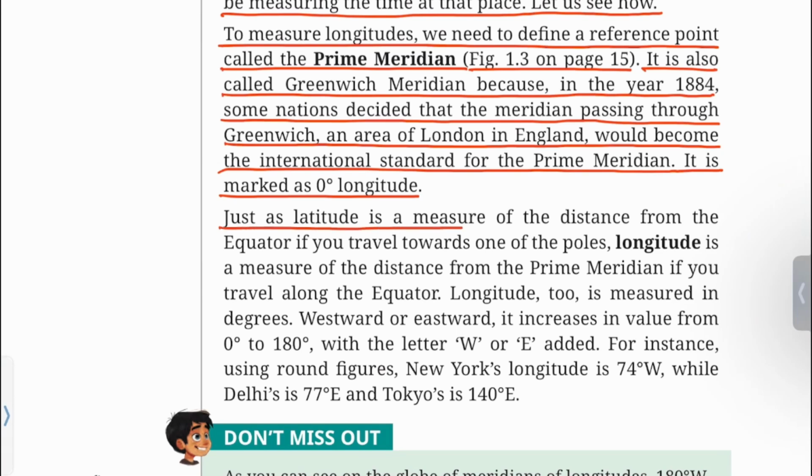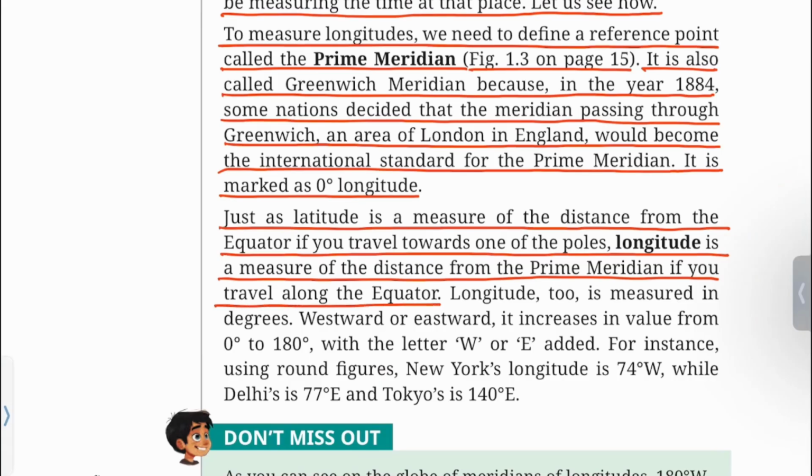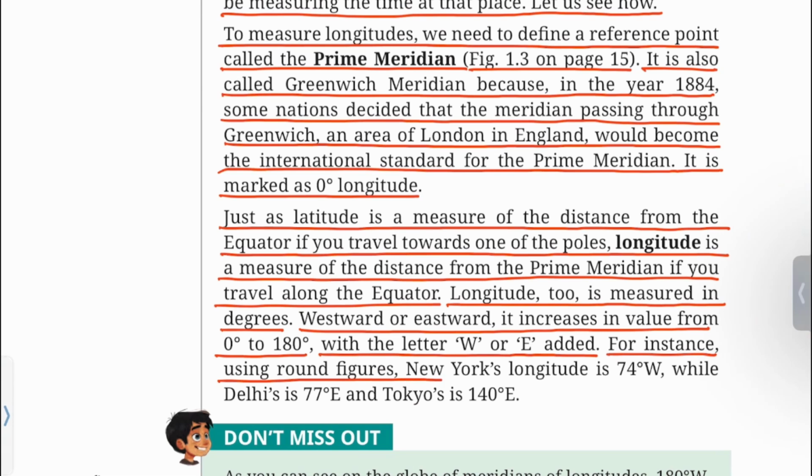Just as latitude is a measure of the distance from the equator if you travel toward one of the poles, longitude is a measure of the distance from the prime meridian if you travel along the equator. Longitude too is measured in degrees. Westward or eastward, it increases in values from 0 degree to 180 degree with the letter W or E added. For instance, using round figures, New York's longitude is 74 degree west, while Delhi's is 77 degree east and Tokyo's is 140 degree east.